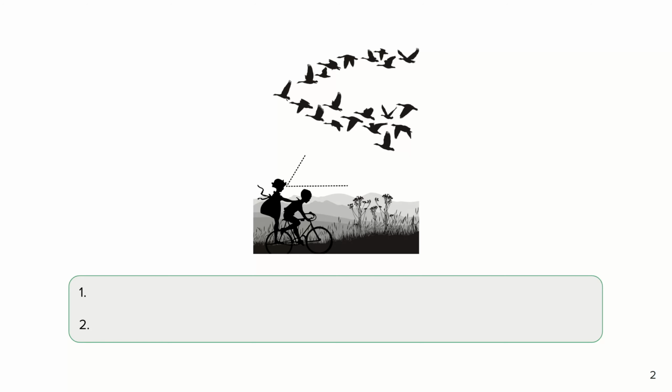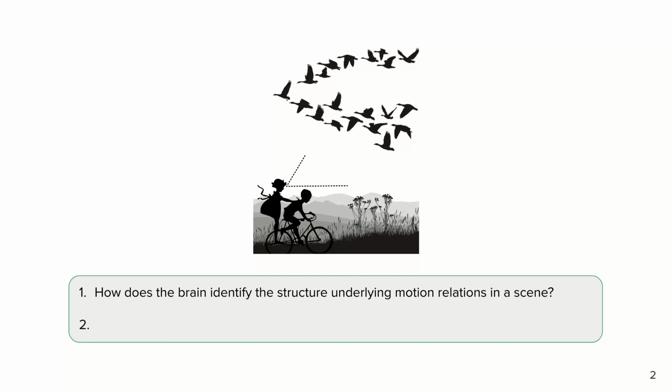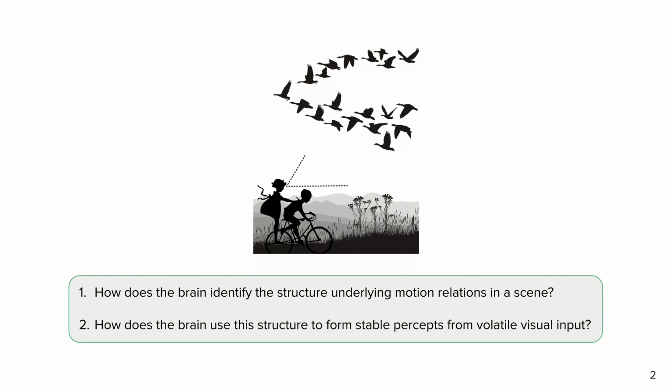This raises two questions. How does the brain discover online the structure underlying motion relations in a scene? And how does the brain use this identified structure to form stable percepts from volatile, noisy, and sometimes ambiguous visual input? We took a normative Bayesian approach to address these questions.